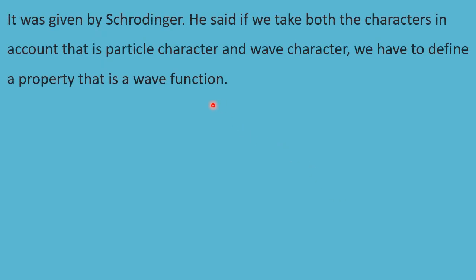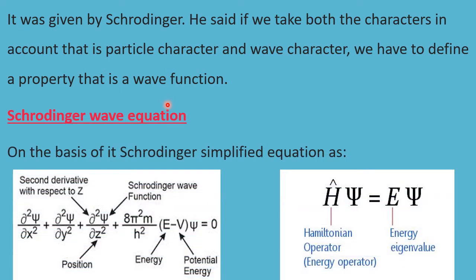This equation was given by Schrödinger. He said if you take both the characters into account, that is particle character and wave character, we have to define a property that is the wave function, the electronic wave function. So he gave a wonderful equation. It takes a lot of time to derive this equation using thorough knowledge of higher mathematics. It uses differentiation, and he has given this equation.